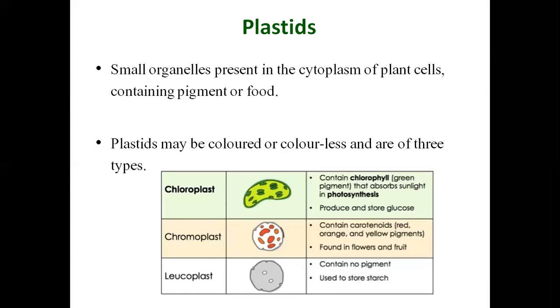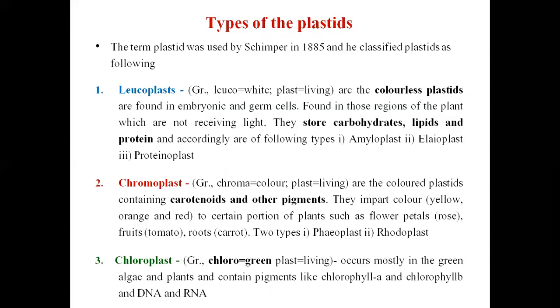glucose. Then the chromoplasts contain carotenoids, which are red, orange, and yellow pigments and found in flowers and fruits. Third one is the leucoplast, which has no pigment and is used to store starch. So the main three types of plastid are chloroplast, chromoplast, and the leucoplast.